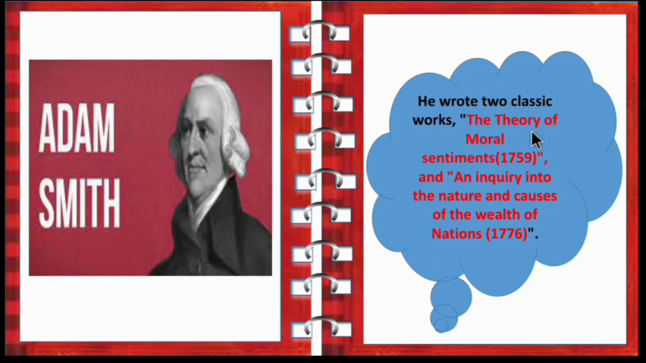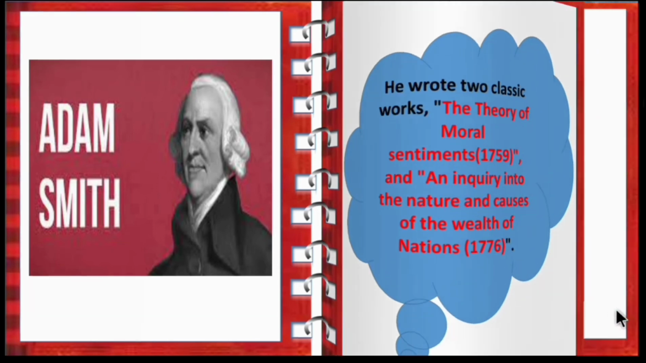First one is The Theory of Moral Sentiments, published in the year 1759, and An Enquiry into the Nature and Causes of Wealth of Nations, which was published in the year 1776. So, the two classic works or the two books written by Adam Smith are The Theory of Moral Sentiments in the year 1759 and An Enquiry into the Nature and Causes of the Wealth of Nations in 1776.